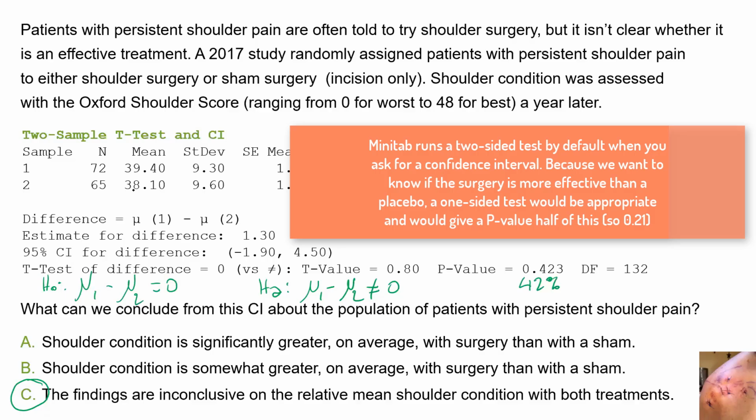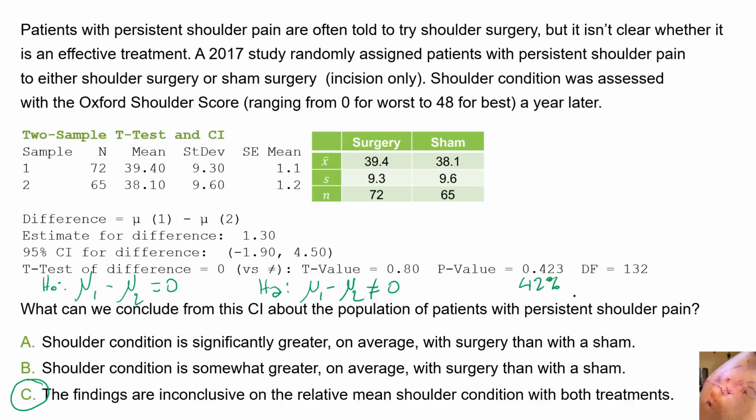All right, so here what we're saying is if the two population means were the same, we would very easily get results at least as extreme as the ones that were observed in this experiment, and therefore the findings are inconclusive. The null hypothesis could very well be true, or either way, people could be better off on average with the fake surgery, or they could be better off on average with the real surgery.